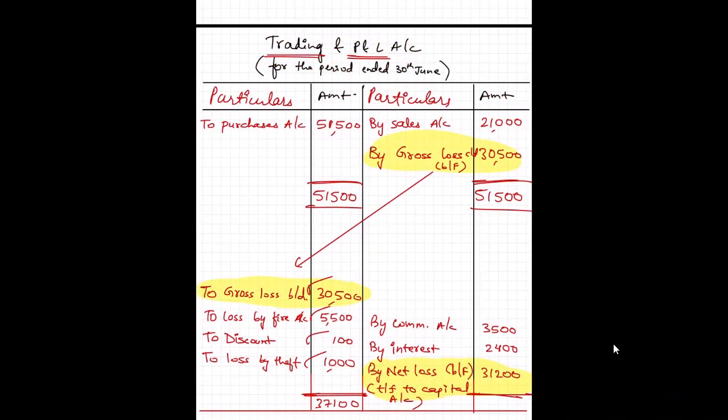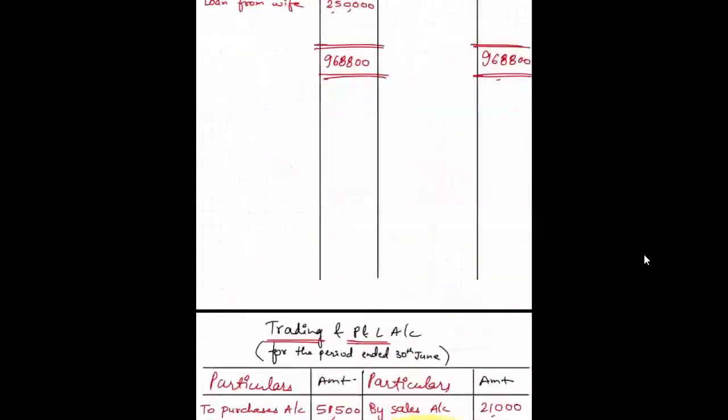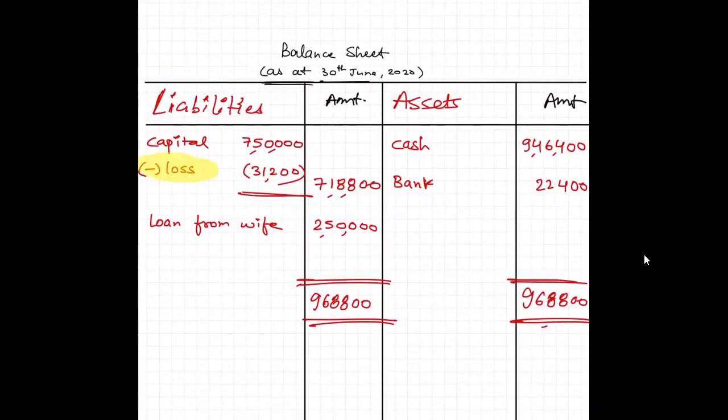Why are you not comfortable, beta? This is the question. It is not your personal loss. This is the proprietor's loss. And obviously, if you write this loss, you will get marks. And if you don't write this loss, this will be your real loss in the exams. So if it is a loss, you need to deduct it from your capital. That is the proper accounting treatment.